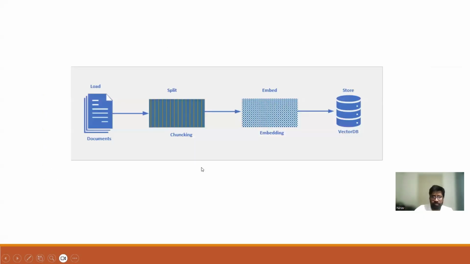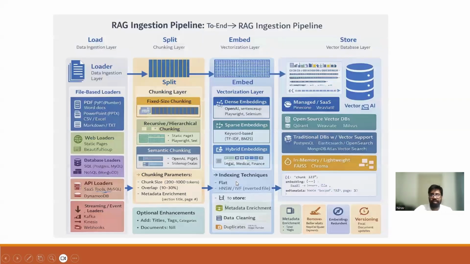Earlier we have talked about this. I'm just talking about the ingestion pipeline. We just uploaded one document with fixed word chunking, then used a text embedding model and put it into the vector database. But those were simple things, just to learn the concepts and use for POC kind of things. But if you develop real production-level applications, there are a lot of things we need to take care of when designing RAG applications.